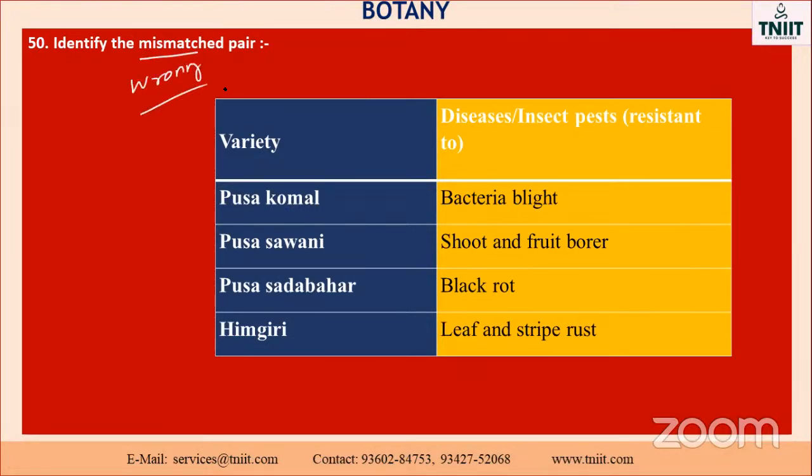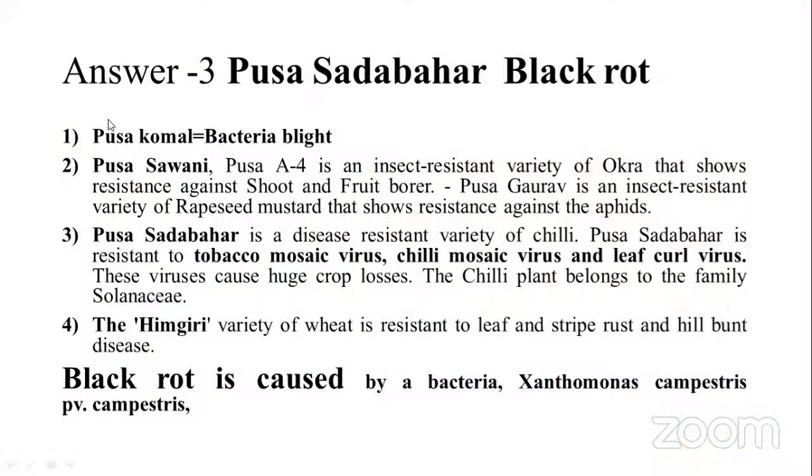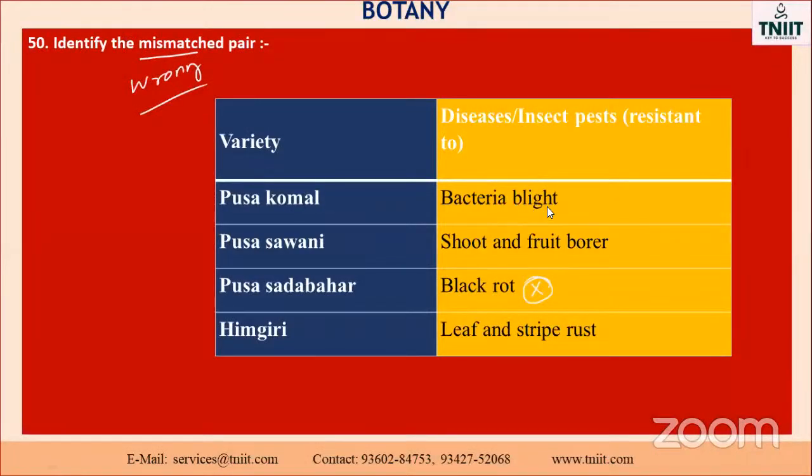Don't forget: Pusa Komal, Pusa Sawani, Pusa Sadabahar, and Himgiri. In this category, which one is the wrong one? Just imagine, black rot will not be the correct option. Others are correct. See here, Pusa Komal is for bacterial blight. Here they have given bacterial blight only, so the first one is correct, because they are direct questions, my dear student, in this part.